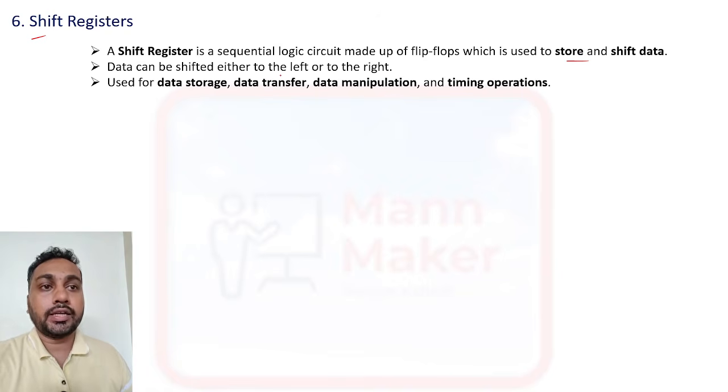Data can be shifted either to the left or right. Basically we can use a shift register for data storage, data transfer, data manipulation and timing operations.